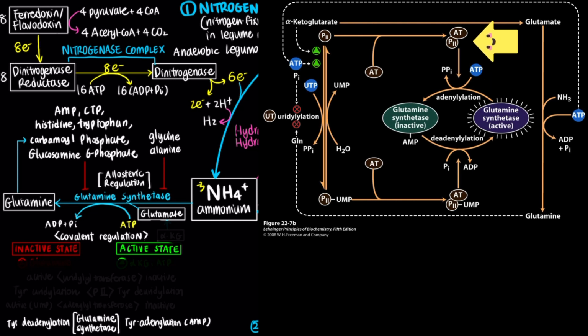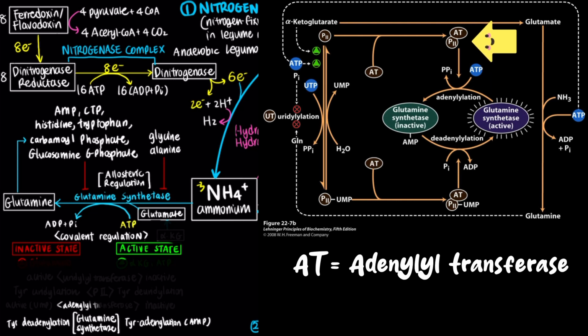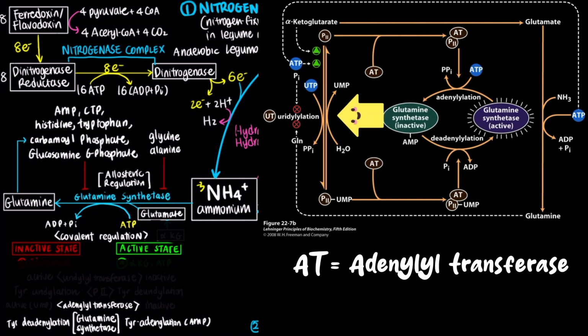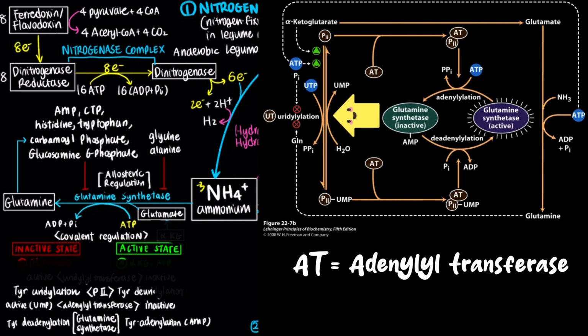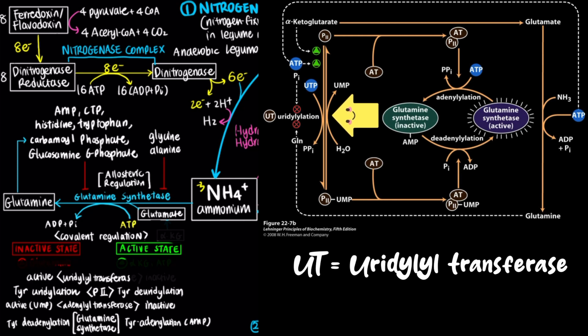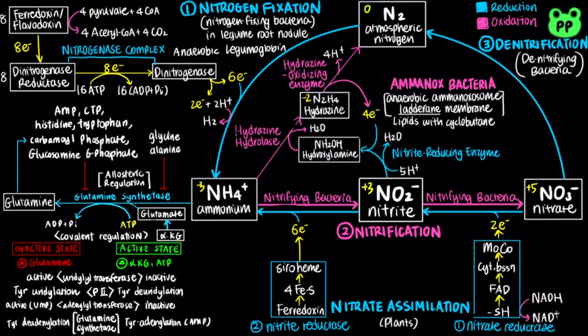Tyrosine adenylylation of glutamine synthetase by adenylyl transferase is regulated by the P2 regulatory protein. The P2 regulatory protein is activated by tyrosine uridylylation and inactivated by tyrosine deuridylylation. The enzyme uridylyl transferase is allosterically activated by alpha-ketoglutarate, the precursor of glutamate, and ATP, and inhibited by glutamine, which means that ultimately this cascade is activated by the reactants and inhibited by the product.